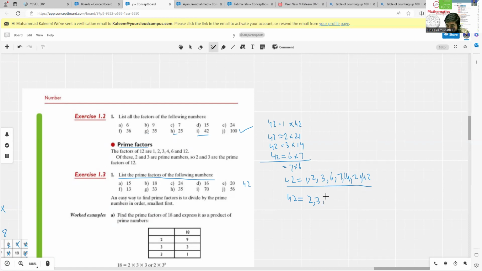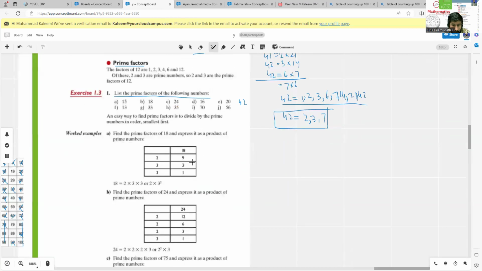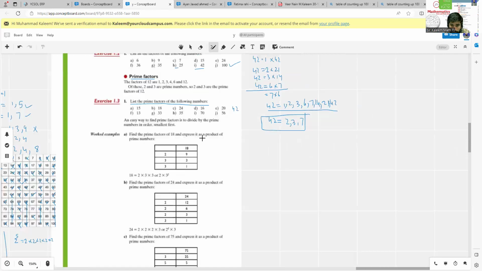7, and after that 14 is not a prime number, 21 is not a prime number, 42 is not a prime number. So the prime factors of 42 are only these: 2, 3 and 7. I hope you understand this one. Similarly, in all these questions you just have to find the factors and then pick only prime factors. Okay, so after that here we have an example. Find the prime factors of 18.